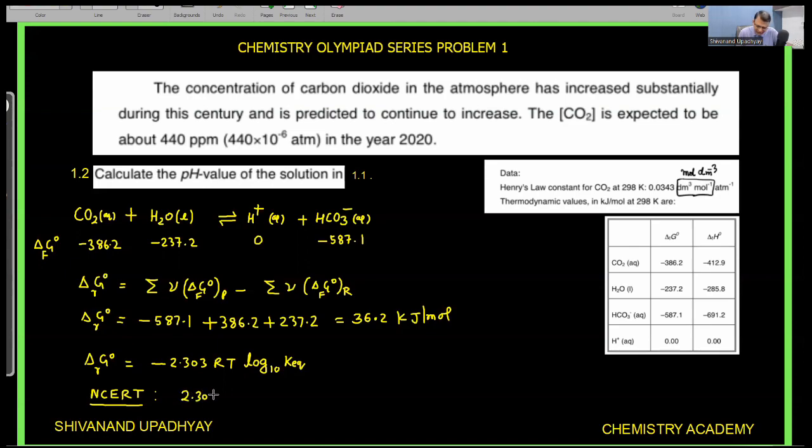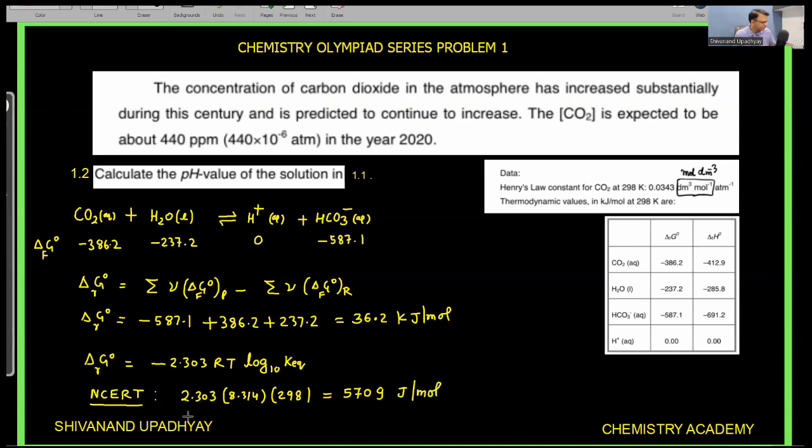We are using in JEE advanced preparation also, that 2.303 into 8.314 into temperature 298 Kelvin. So अगर हम इसको multiply करें, so this value is directly given in NCERT. You can use calculator also if you don't know, but ये value आपके JEE advanced के लिए important है. That's why I'm mentioning here. This value is 5709 joule per mole.